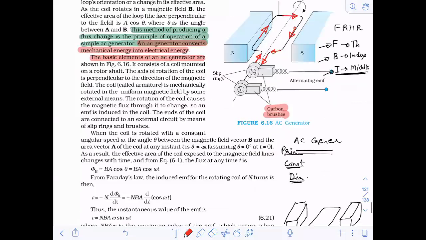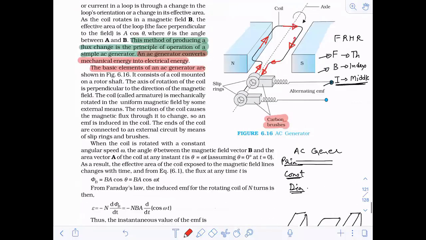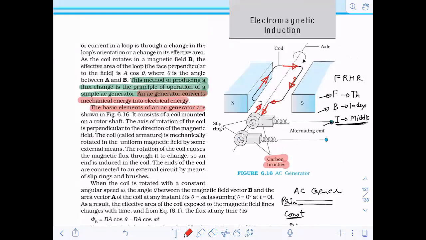Fine. So if you are able to understand this and explain to the examiner this much in your answer sheet, you will get full marks. Trust me, you will get full marks up to here. If you are able to explain this much, the examiner will understand that yes, you have understood everything.